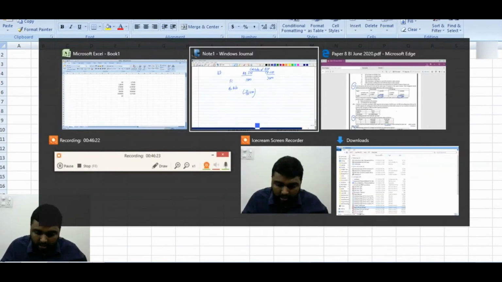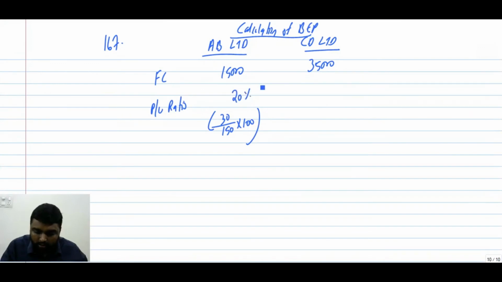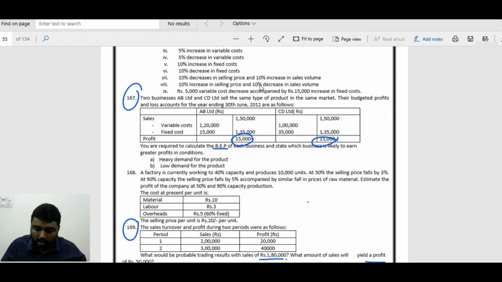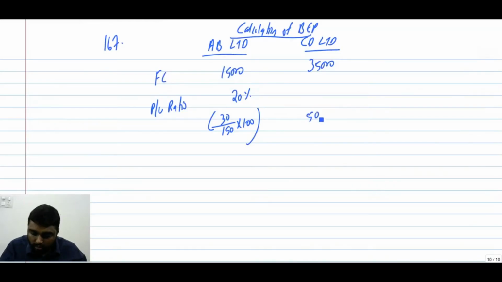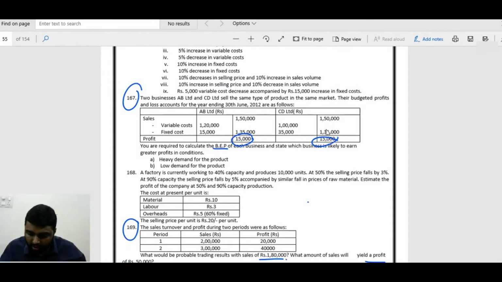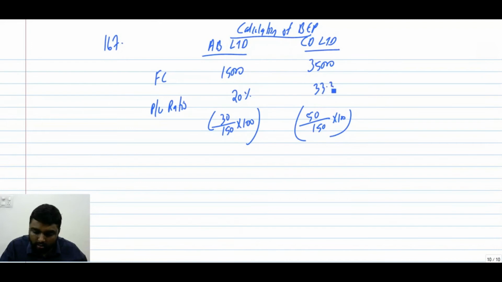The percentage will be 20%. And here, what is the contribution? You have 50,000. So 50 by 150 into 100. Is it 150? Yes, we will have 33.33%. So fixed cost we got, PV ratio we got.